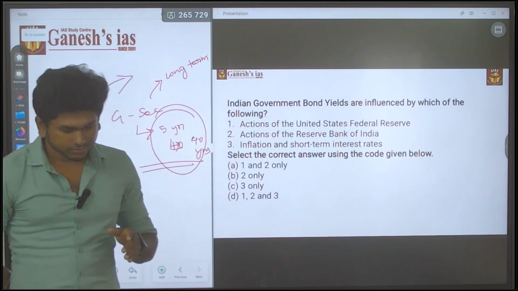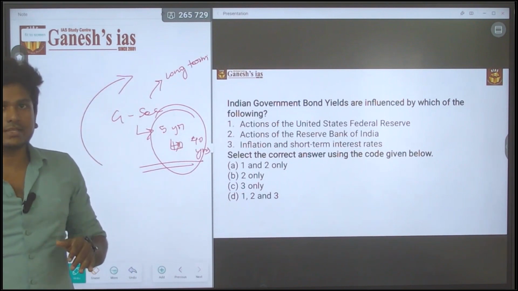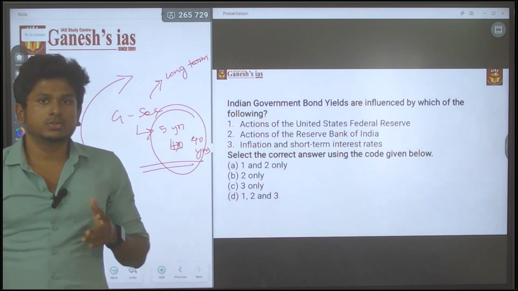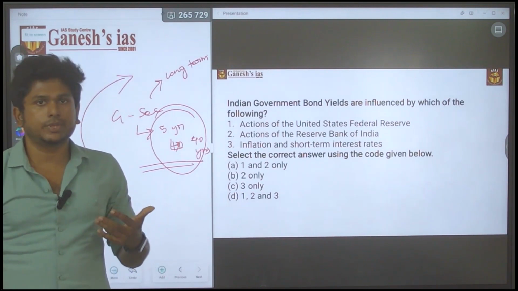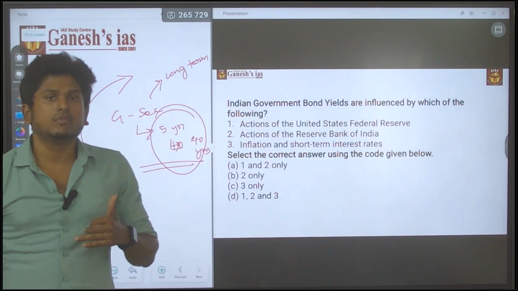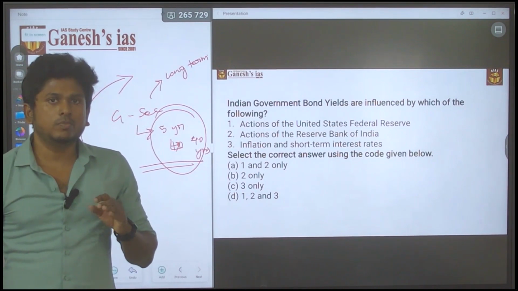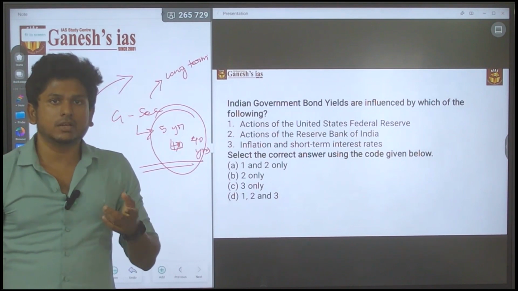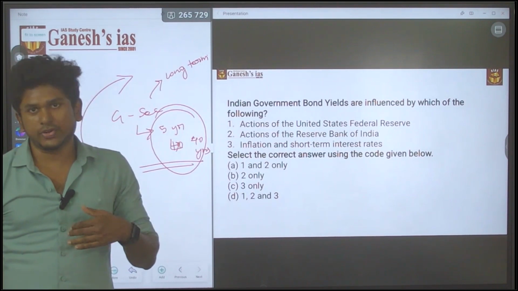It is all about the basics, how the bond market runs. It is all about the share market topic. You have to be clear about what shares are, what equity is, and how the bond yield is affected. If there are more buyers for a single bond, the interest rate will be reduced.